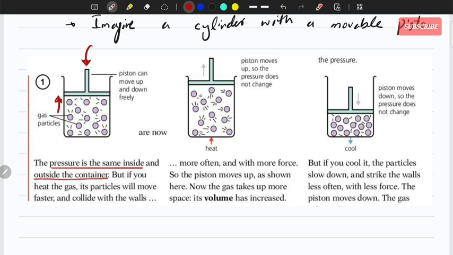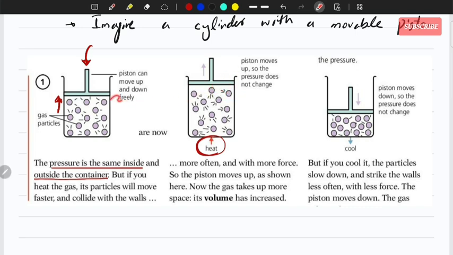Okay, now what happens if you start heating this gas? If you start heating this cylinder, when you heat it, the energy of the molecules increases. So they move faster, they collide faster. When they collide faster and with more force, they have more energy, right?